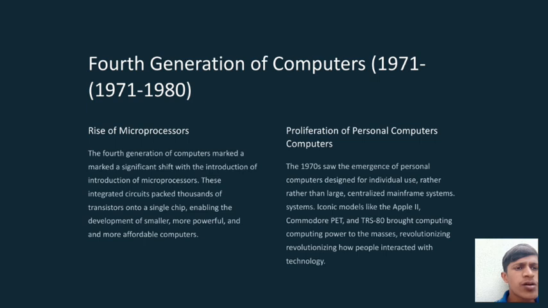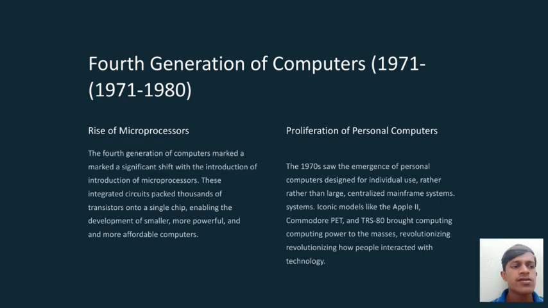Proliferation of personal computers. The 1970s saw the emergence of personal computers designed for individual use rather than large, centralized mainframe systems. Iconic models like Apple II, Commodore PET, and TRS-80 brought computing power to the masses, revolutionizing how people interacted with technology.